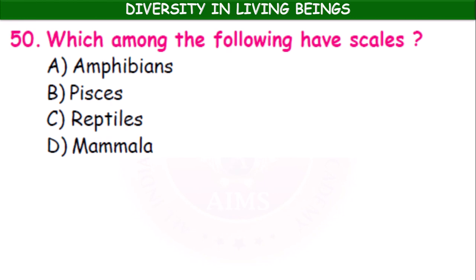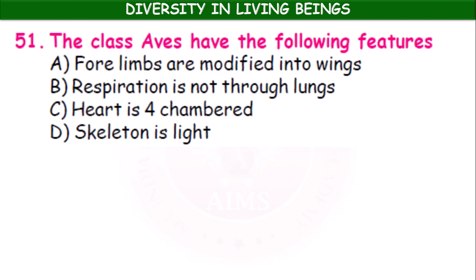Which among the following have scales? Amphibia, fishes, reptiles, mammalia. So here fishes and reptiles possess scales.